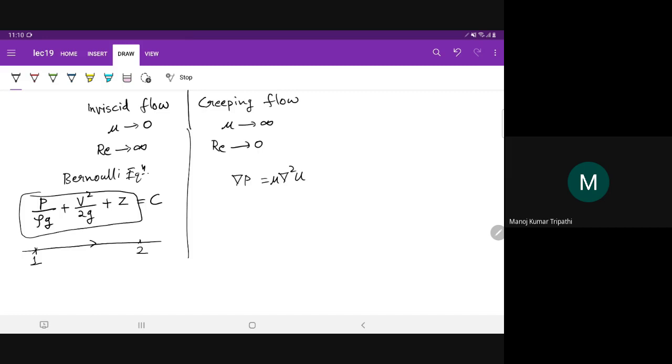Okay, and if there is gravity, you will have that rho g term also along with this. And there will be a negative sign with rho g because we have taken del P to the other side so that it becomes positive. So there will be rho g.